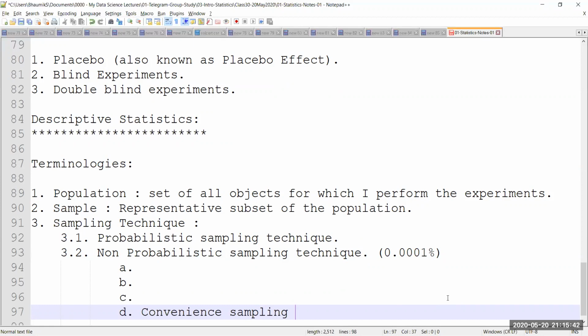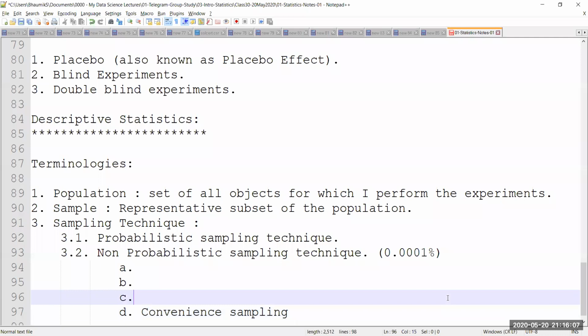I'll also take a sample inclusive of my daughter and my wife. Why? Because anyways, I'm in a lockdown. They are so easy for me to get and to convince because they are part of my family only. They're going to listen, so I can take them as a sample. I can take you as a sample. I can try to convince you, maybe bribe you as well, and take you as a sample. So that's known as convenience sampling. This is where no mathematics is used. There is no logic for why I selected a certain number of members in the sample.